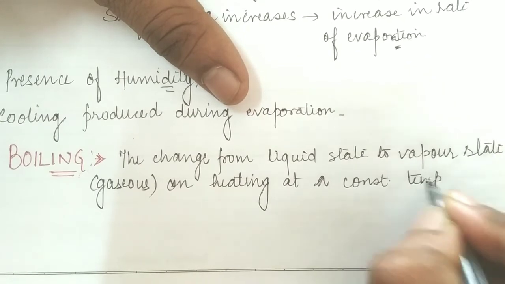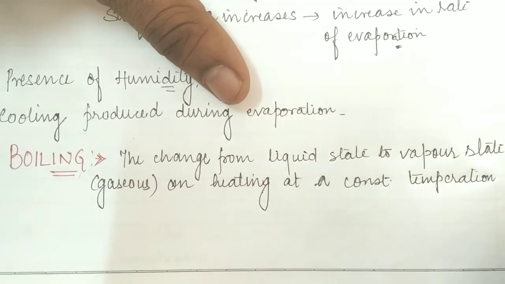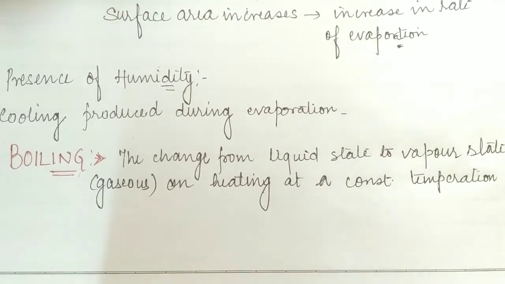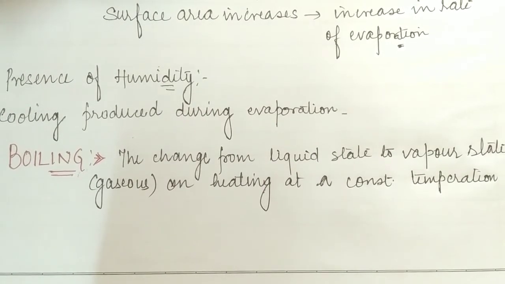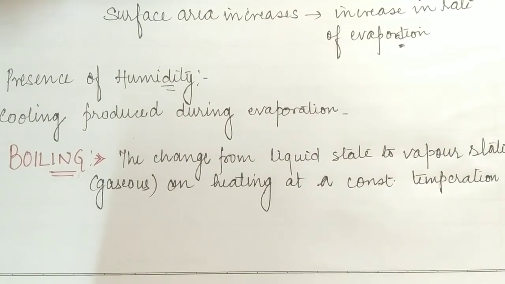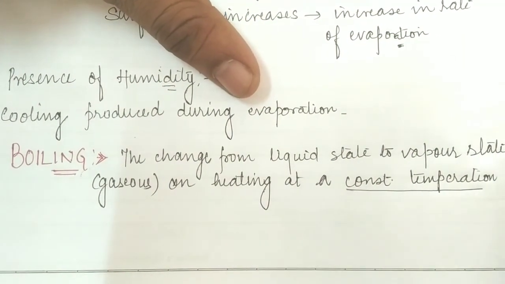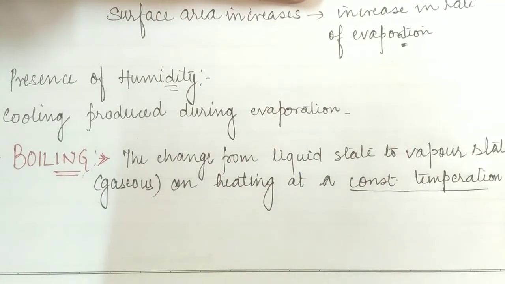It means that in the process of evaporation, the temperature may vary, but in the process of boiling, the temperature is constant. So this is the basic difference between boiling and evaporation: the temperature may vary for evaporation, whereas for boiling it is constant.